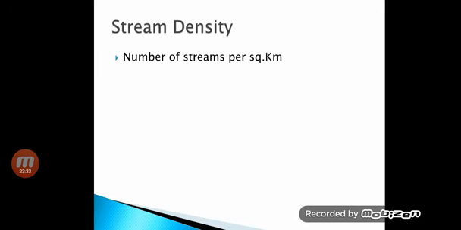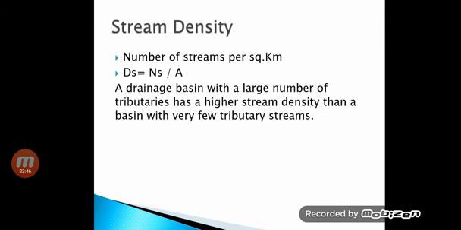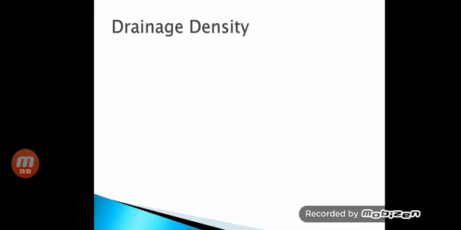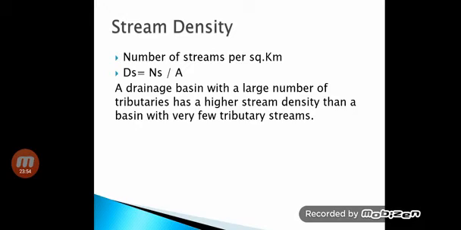Next characteristic is stream density. It is defined as number of streams per kilometer squared. So DS is NS upon A. A drainage basin with a large number of tributaries or channels has higher stream density than a basin with very few channels.